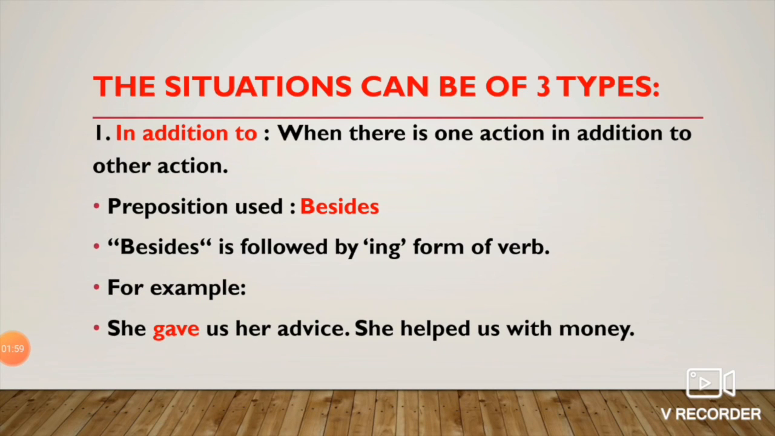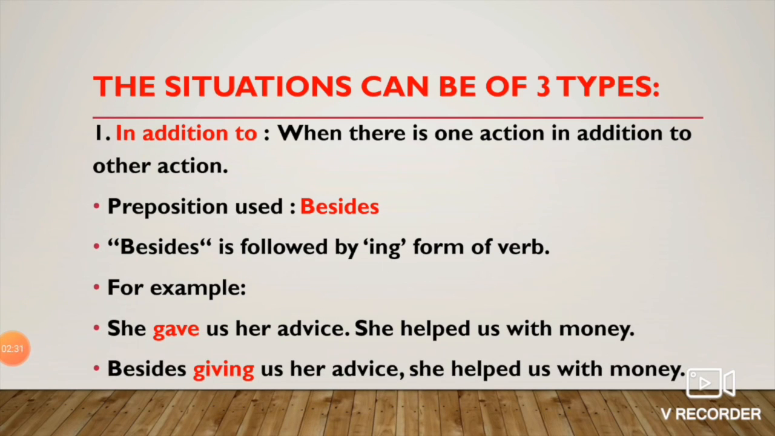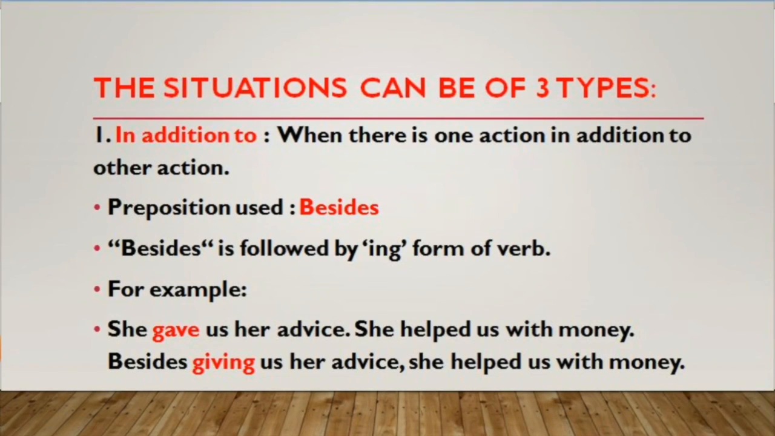She gave us her advice. She helped us with money. Now you can see both the sentences have the same subject, that is she. So we'll use she only once in the sentence. Now the verb in the first sentence is gave. So gave will become giving. So the answer would be: besides giving us her advice, she helped us with money.